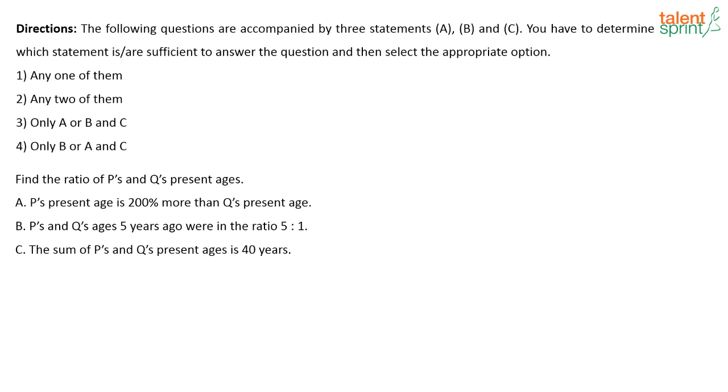If the question is about the contribution of boys and girls on the whole, we know now what the contribution of boys and girls on the whole is. Totally they are giving 2100. That's already known to us in the question itself. Moving on, next question. Find the ratio of P's and Q's present ages.